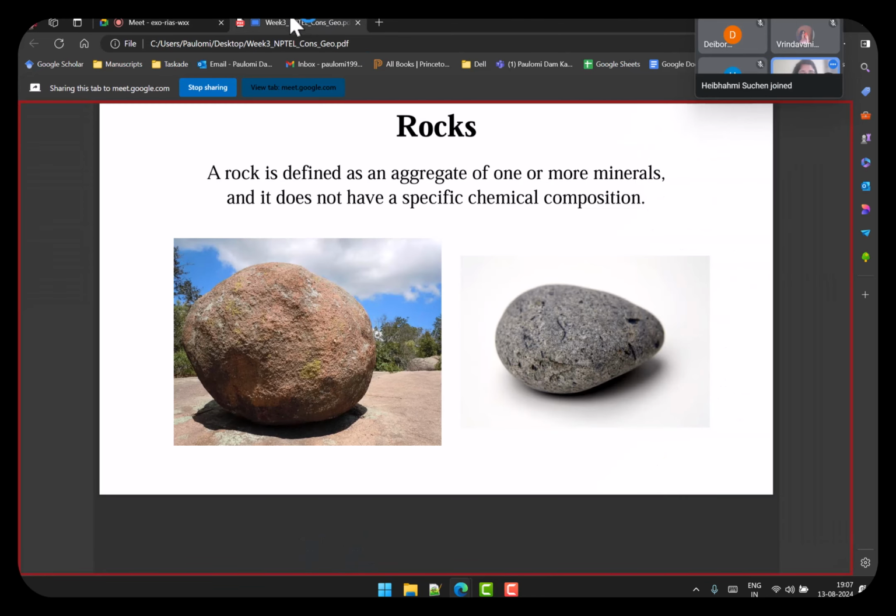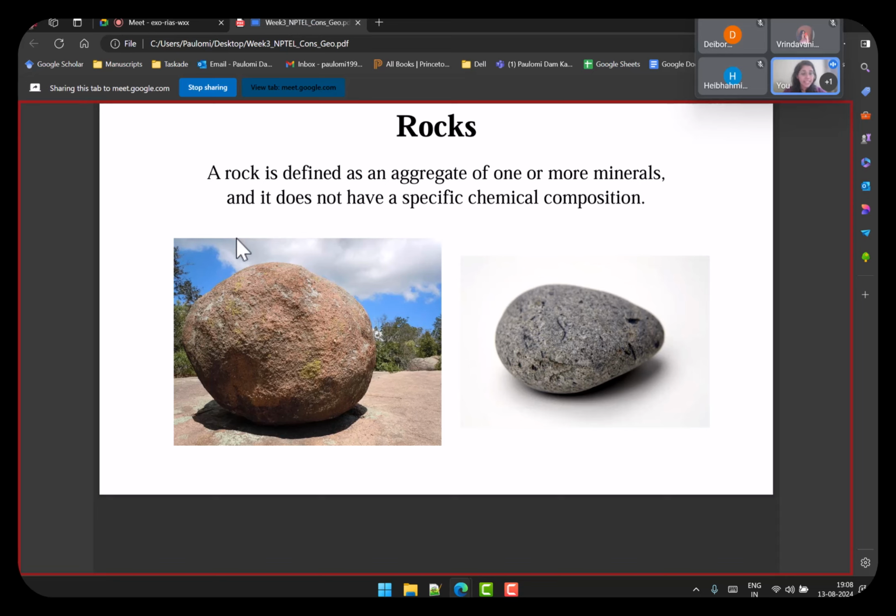Right. If you go outside your home, you will see a lot of rocks. Rocks are very easy to find. They are basically aggregates. They can be of one mineral, or they can have multiple minerals. The important feature of rocks is that they do not have a specific composition. They can be of any mineral and they can be of varying sizes.